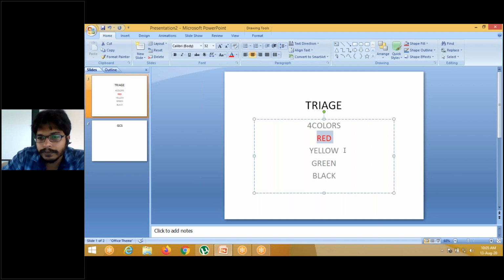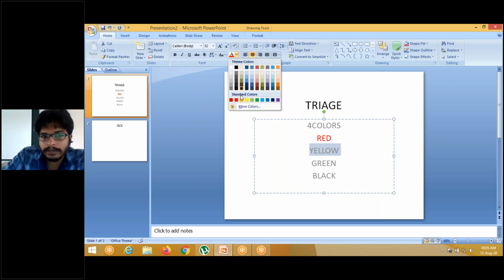Then yellow. Yellow is nothing but the patient requires treatment, but it will take some time. You can give treatment after treating the red colored patients, like fracture and minor bleeding. These all come in yellow.